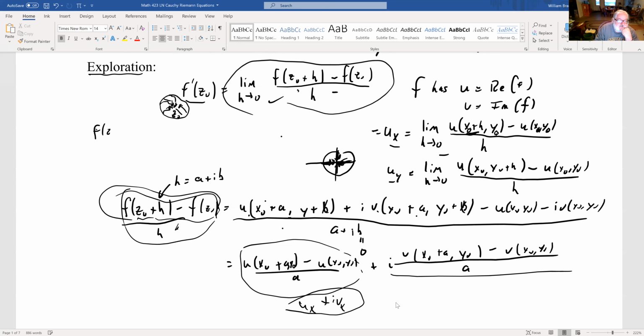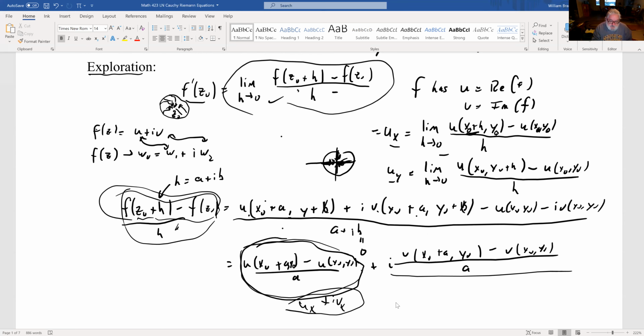So if f of z equals u plus iv, and f of z converges to w0 equal to, we'll call it w1 plus I w2, then u is going to have to converge to that, and v will have to converge to that. So the real and imaginary parts have to converge if the limit converges. So that means this thing has to converge to something, and that thing has to converge to something. And that gives me,